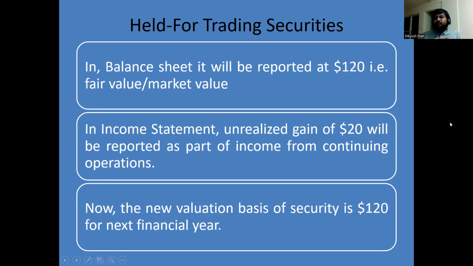Now, what has actually happened? In the balance sheet, the security will be reported at fair value or market value on the date of the balance sheet, that is $120. In the income statement, an unrealized gain of $20 will be reported as part of income from continuing operations. Where did this $20 come from? The difference between the fair value of the security on the balance sheet date and the cost of purchase. Since the fair value of the security has increased, there is a gain.